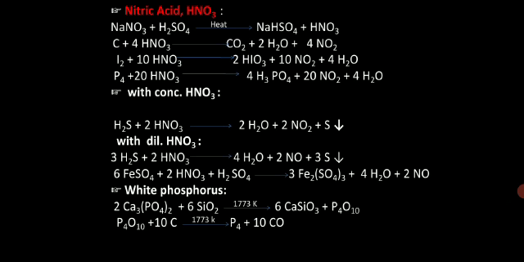Several compounds like KI, potassium iodide, react with HNO3. It is not there on your screen, you can write it down. KI plus HNO3 will give you KNO3 plus NO plus I2 plus water. You can balance it.